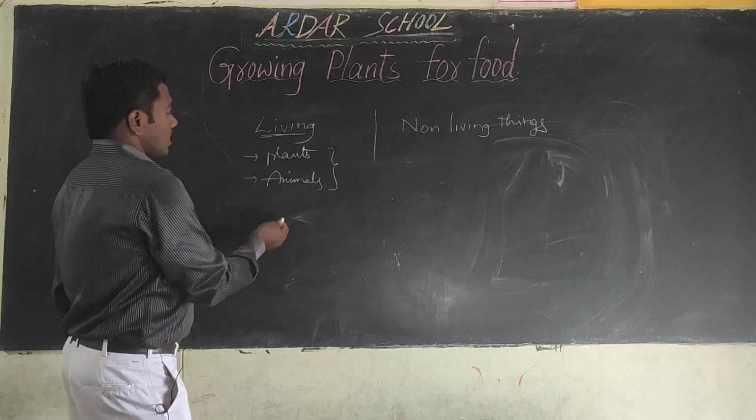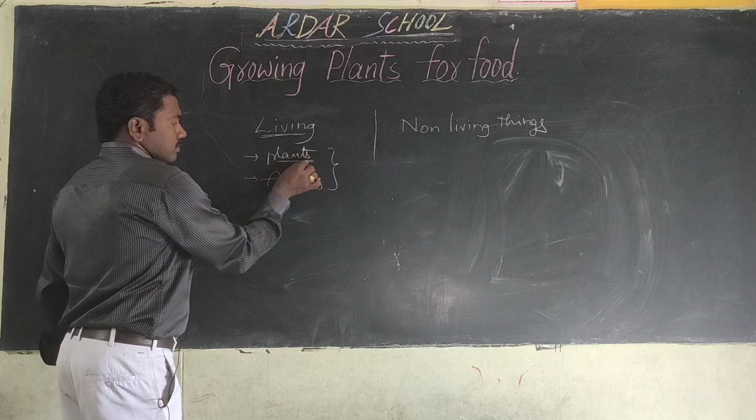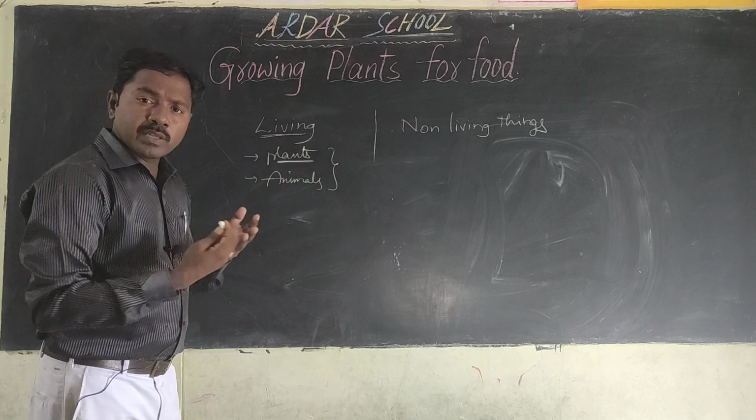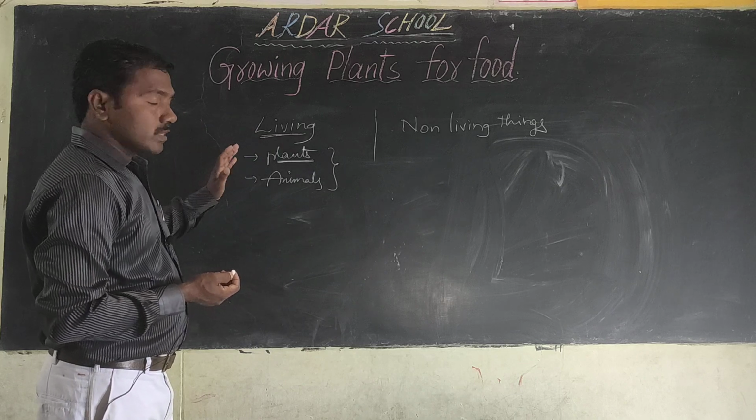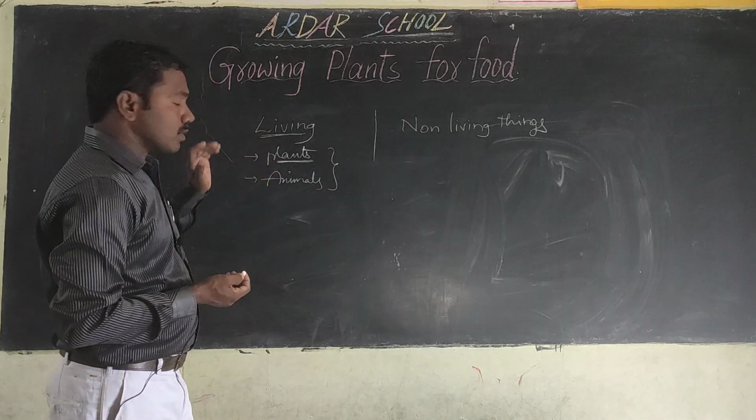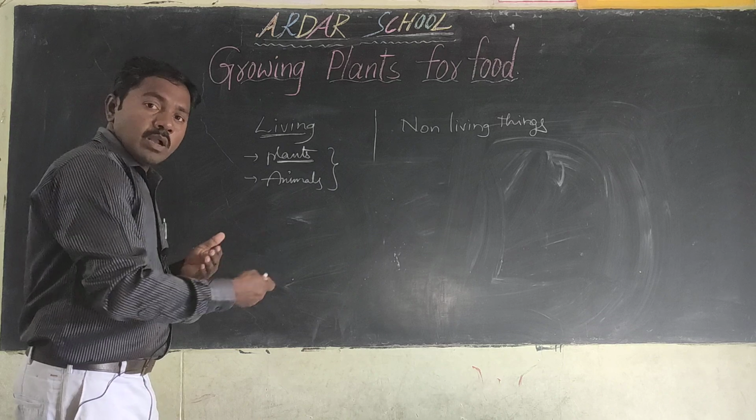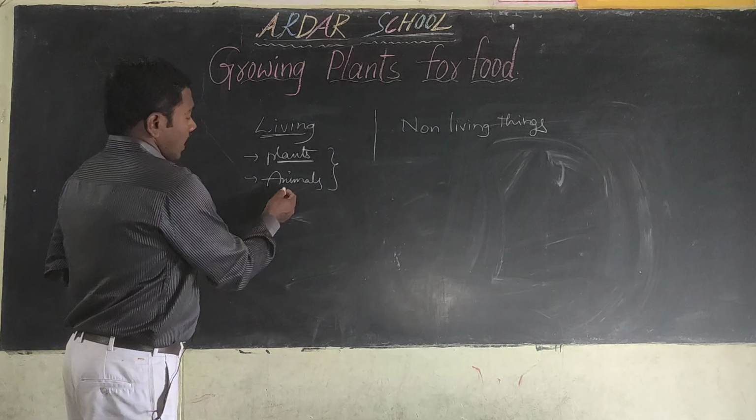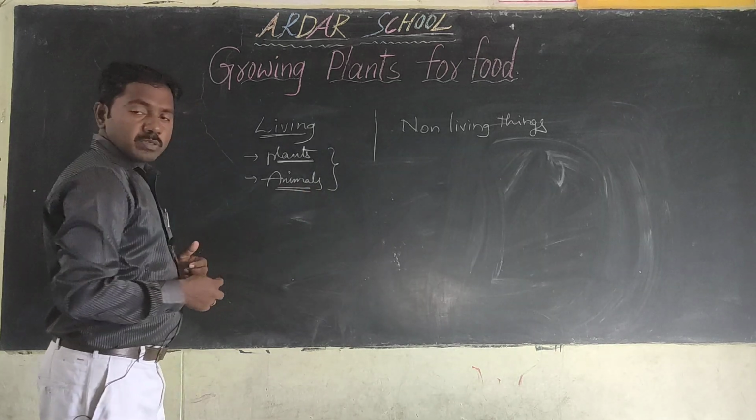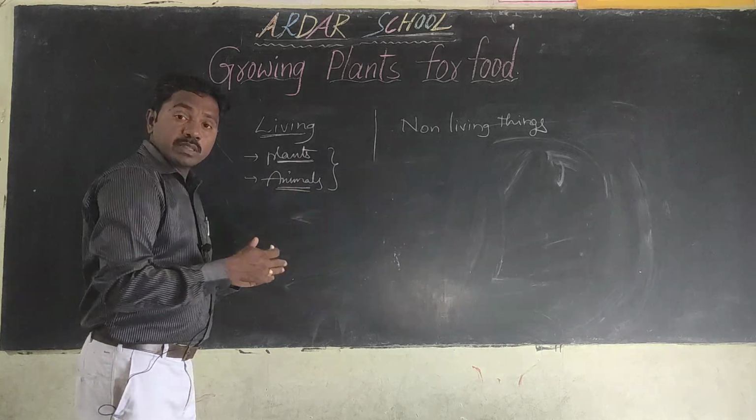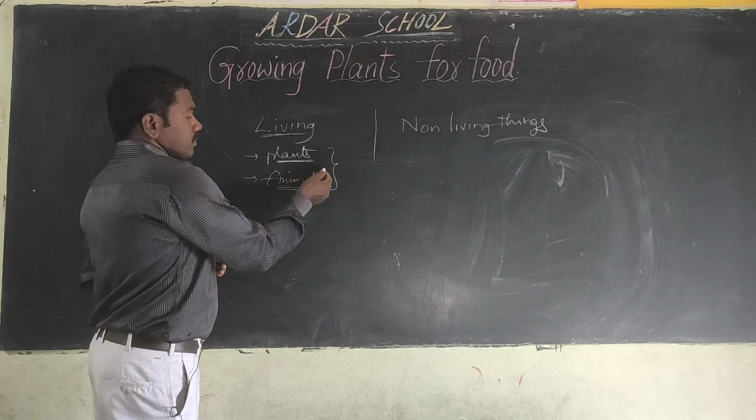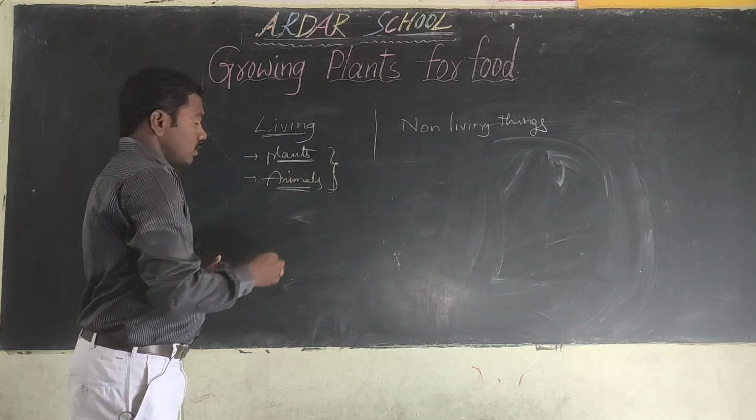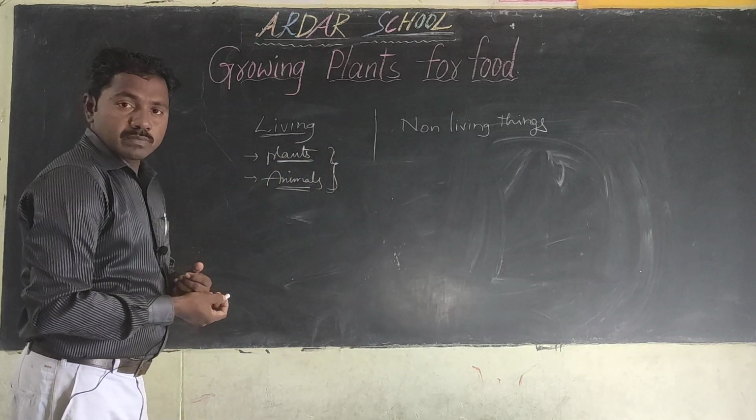Okay, children. Plants prepare their food with the help of photosynthesis. In the previous class we already discussed what photosynthesis is, and how it prepares the food. So animals depend on plants for their food. Next one, animals.